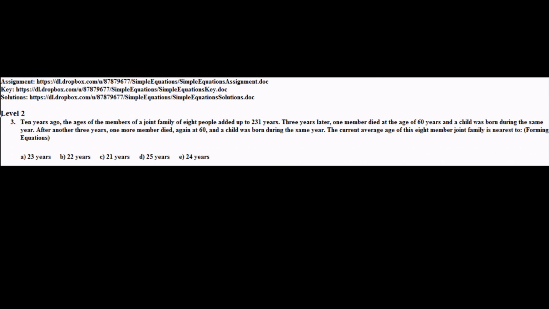Coming to the next problem, now this is a level 2 problem. Level 2 if you see. So in your assignment, whose link is given again here, it's the same link which was there for the above problem. It's a level 2 problem, problem number 3. So let's try to solve this problem.